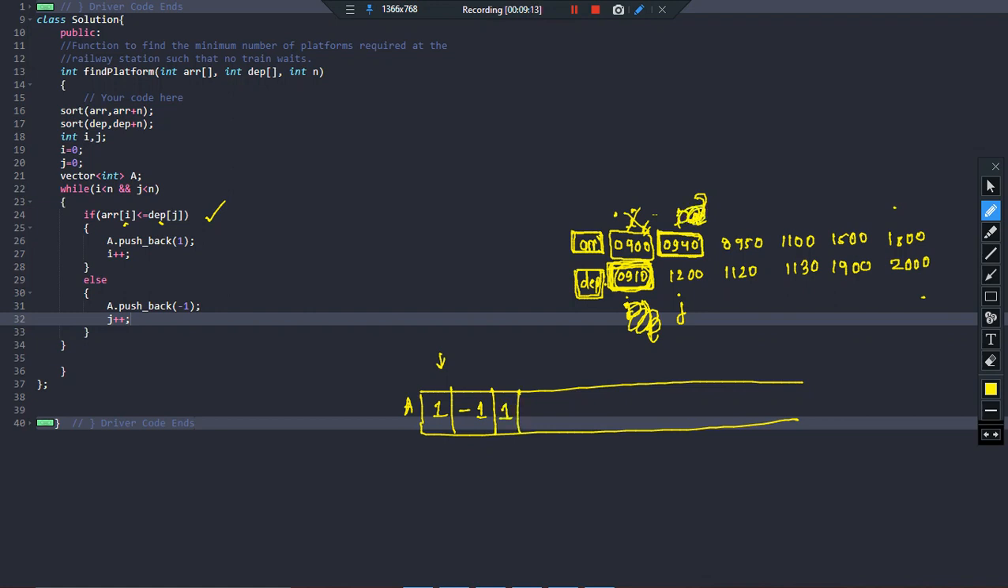Now I will increment further. i comes here, j comes here. Again, arrival time is 950, departure time is 1200 hours. So basically, arrival time is less than departure time. It indicates I need one more platform, so push 1.